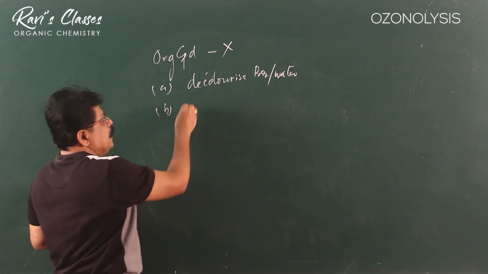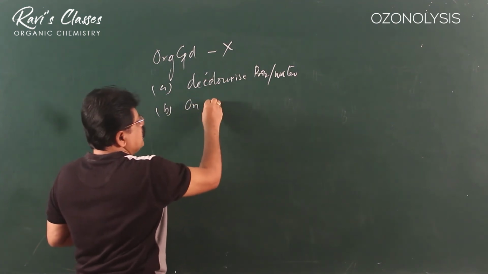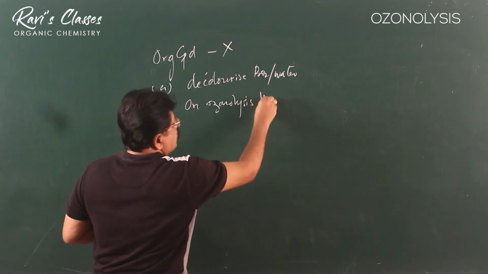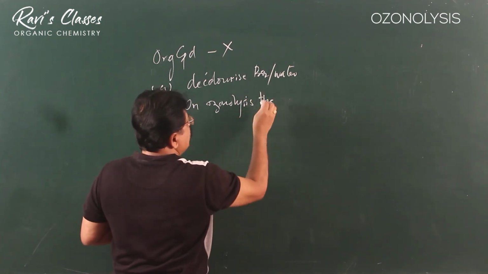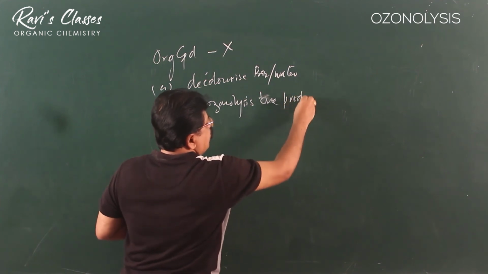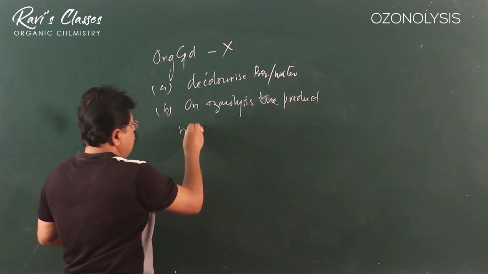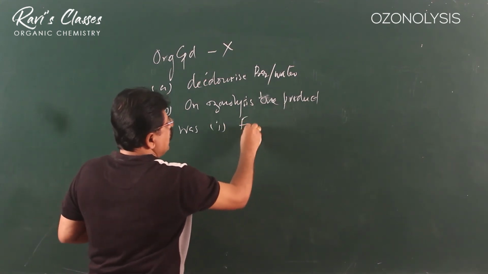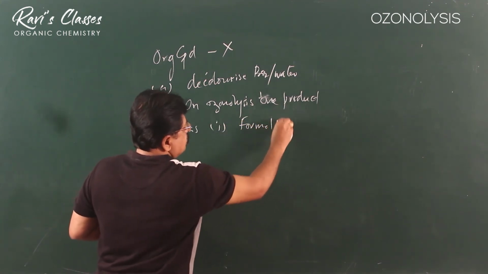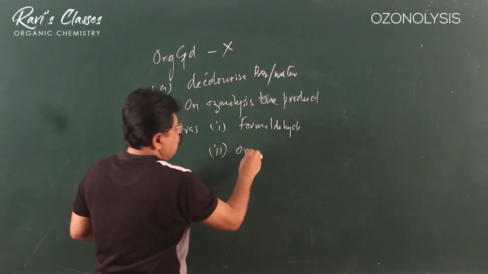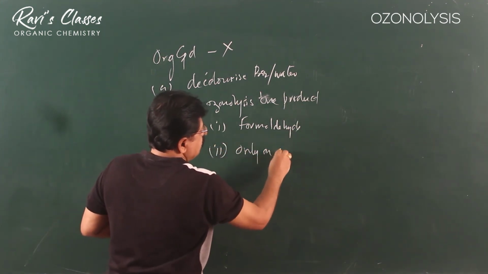B, on ozonolysis, one product was formaldehyde. 2, only one product was obtained.